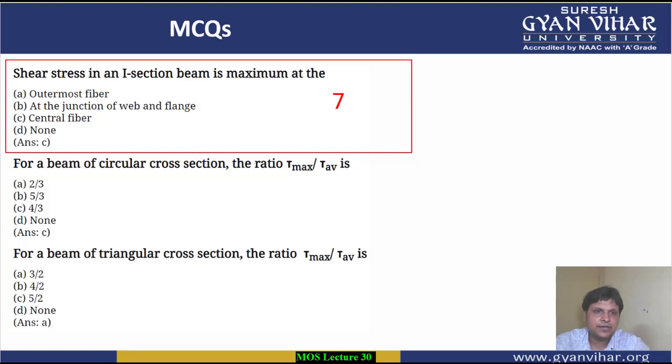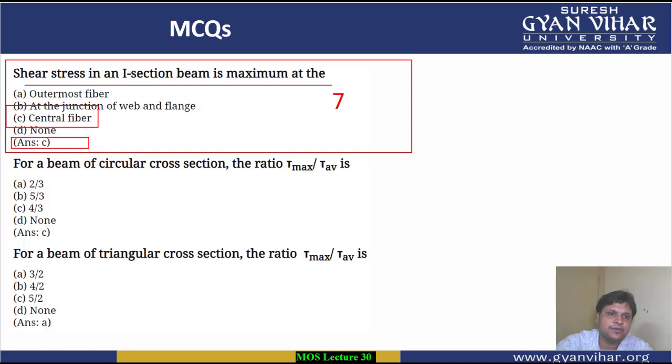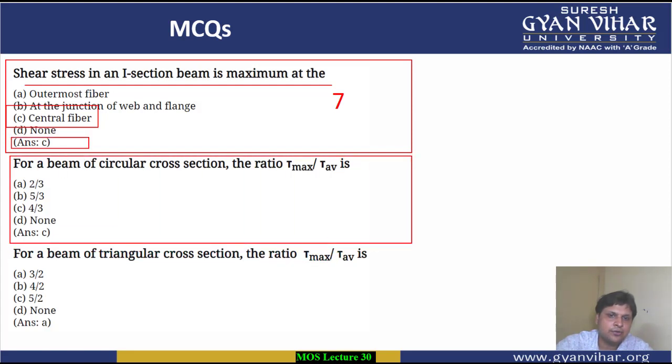What is the question? Shear stress in an I section beam is maximum at. For the I section we will see in the coming lecture also that the central fiber only gives you the value of maximum shear stress. And for a beam of circular cross section, the ratio of tau max upon tau average is basically how much? For a circular cross section, this again we will see in the coming lecture. Alright, the ratio is 4/3.